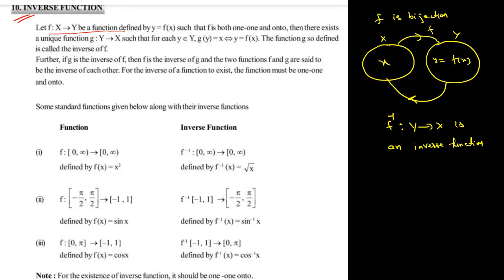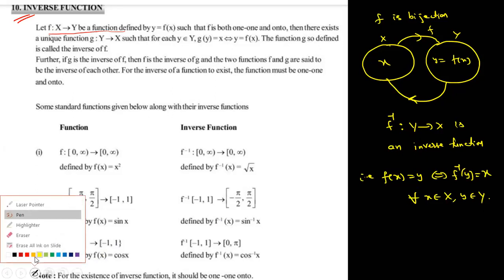If it is not a bijection, then inverse does not exist here, students. So symbolically, how to write? See carefully. f of x is equal to y if and only if f inverse of y is x. That's the meaning. So for all x belongs to capital X, y belongs to capital Y. Inverse existing means that should be bijection. It's compulsory.